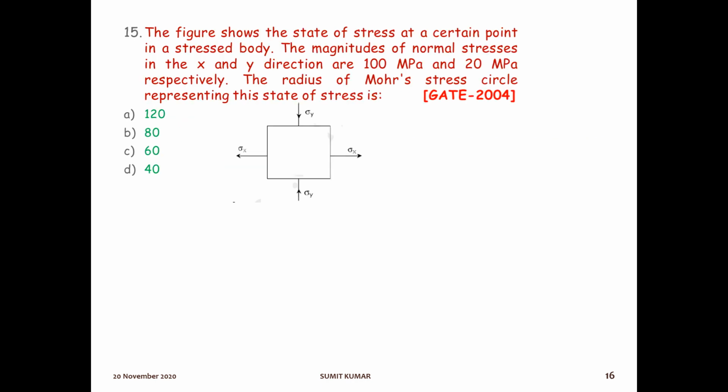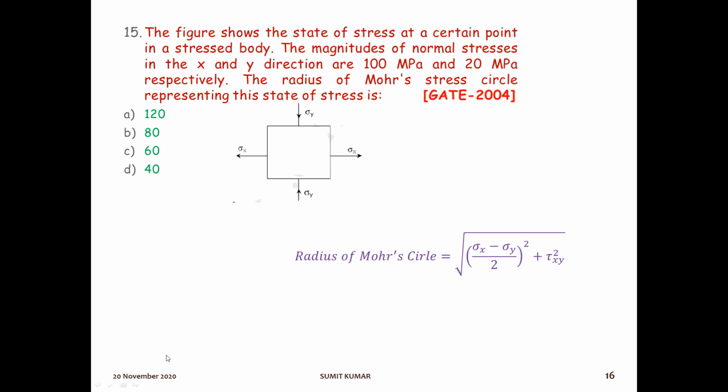Here the figure shows the state of stress at a certain point in a stressed body. The magnitudes of sigma x and sigma y are given. We need to calculate the radius of the Mohr circle. Okay, so the radius of the Mohr circle is the value of maximum shear stress. So we know the value of maximum shear stress. In the absence of tau xy, just remember what the maximum shear stress is. That is (sigma x minus sigma y) by 2, which is nothing but this only.